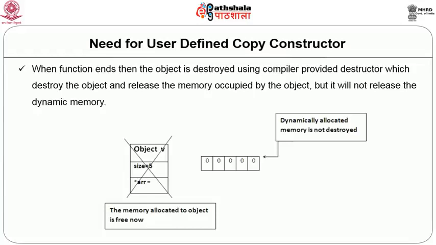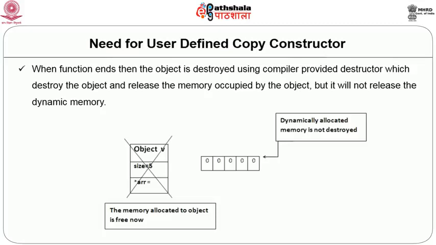When V goes out of scope, the memory for V is released, but the memory that we allocated using the new operator in the constructor will not be released. This will end up generating a lot of garbage, and when we deal with a large number of such objects, the garbage memory will be very high. So, what is the solution to this problem?